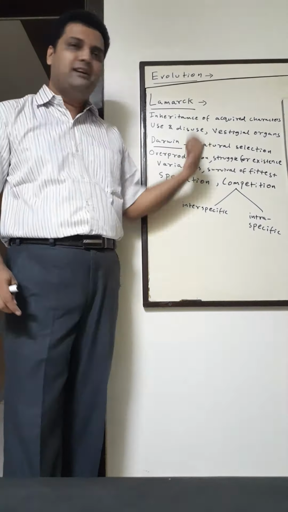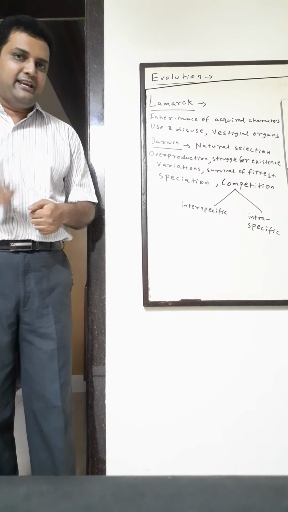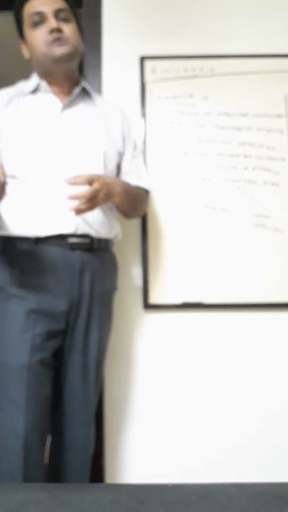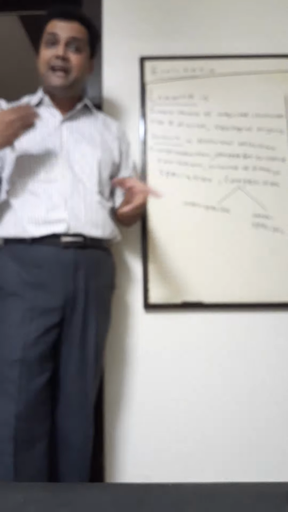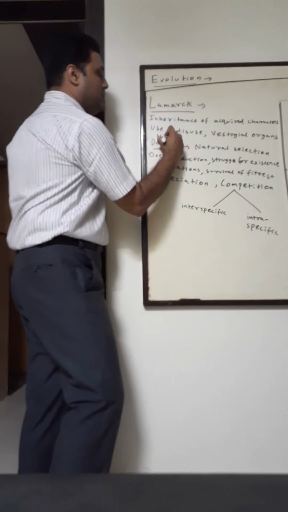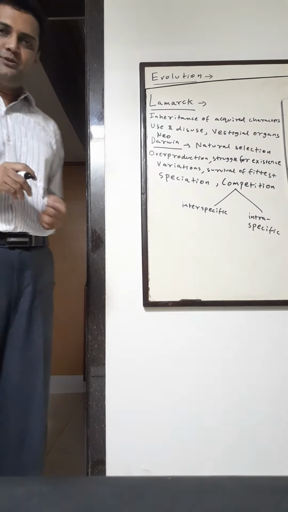Okay, I hope you have understood both these theories. Both these theories are very important, children, especially Darwin's theory. The theories which came after Darwin, they took the use of genetics to explain variation. So that comes under neo-Darwinism. Okay, that will be neo-Darwinism. I hope you've understood both the theories.